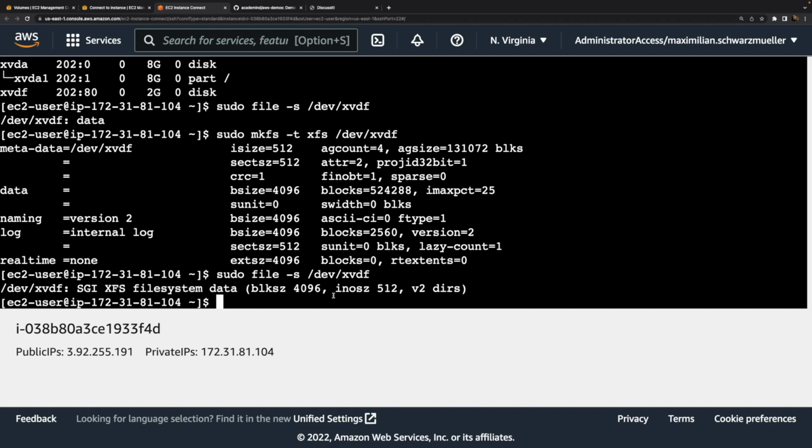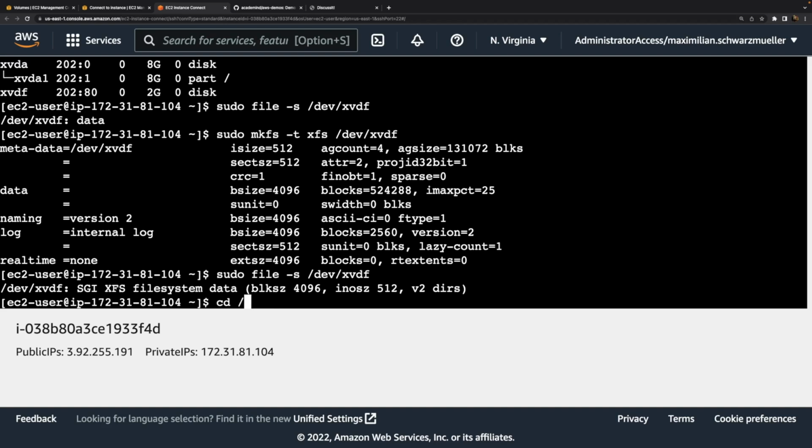As a last step, we now need to mount that volume, which basically means we must tell the operating system for which folder on the system this hard drive should be used. So which path on the operating system should map to this hard drive. And you do this with help of the mount command. And here I want to use a folder that should exist already. I want to use the /demo folder.